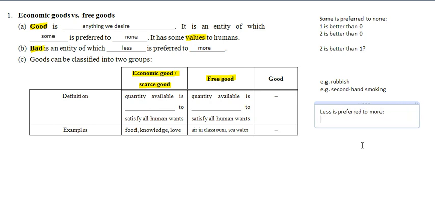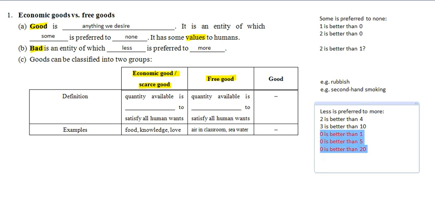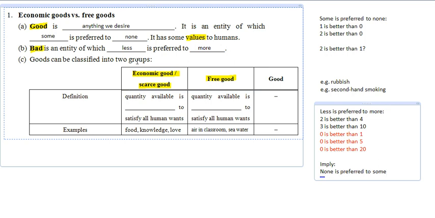So you take rubbish as an example. 2 units of rubbish is of course better than 4 units of rubbish, and 3 units of rubbish is also better than 10 units, and 0 is better than 1, 0 is better than 5, 0 is better than 20. So if you look at the last 3 examples, there is actually an implication by less is preferred to more. The implication is that none is preferred to some. So this is another definition of bad. And then afterwards we can move on.